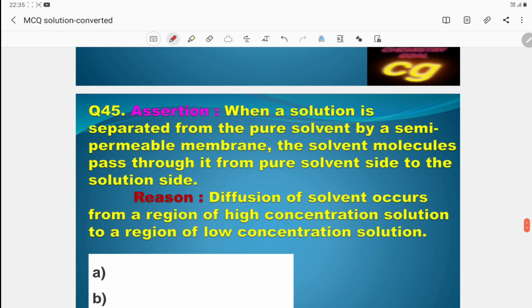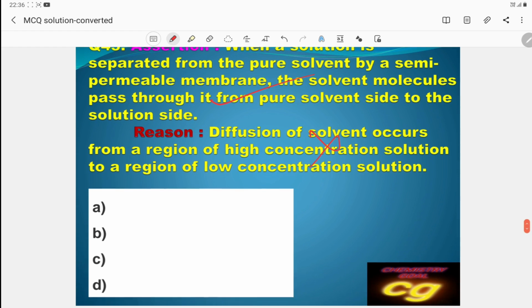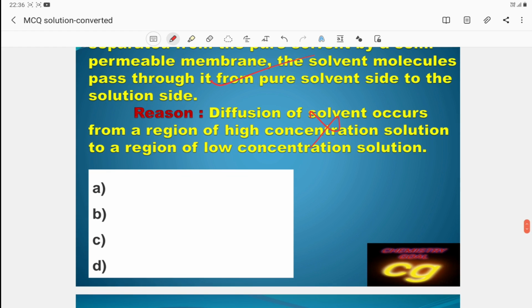Then 45. When a solution is separated from a pure solvent by a semi-permeable membrane, the solvent molecules pass through it from the pure solvent side to the solution side. This is correct. The diffusion of solvent occurs from a region of higher concentration solution to a region of lower concentration. This part is wrong. So assertion is correct, but reason is wrong, because diffusion of solvent occurs from a region of higher concentration to lower concentration, that is wrong. So this is C.